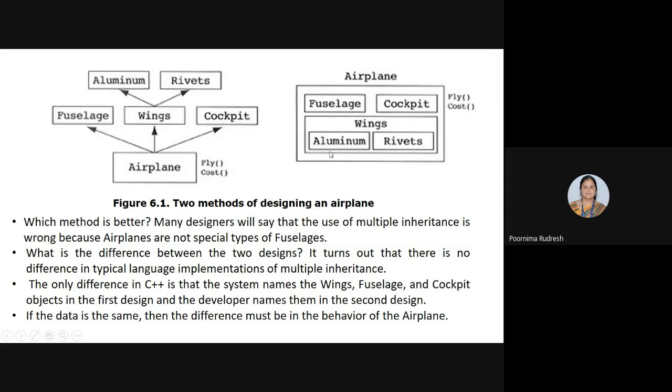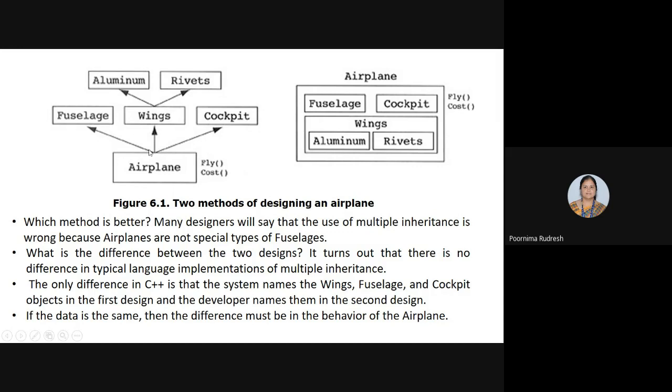Once these two are designed, we have to check which method is better, whether multiple inheritance or the containment relationship. Many designers will say that the use of multiple inheritance here is wrong, because airplanes are not special types of fuselages.